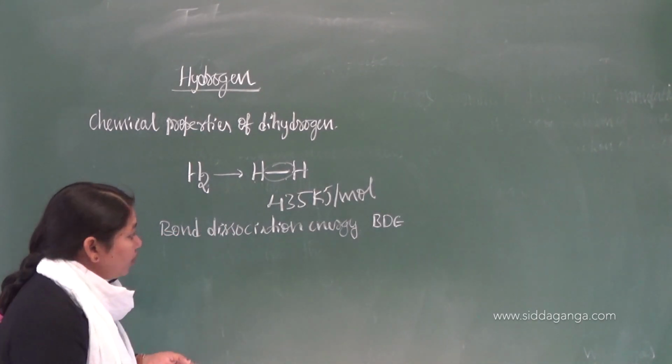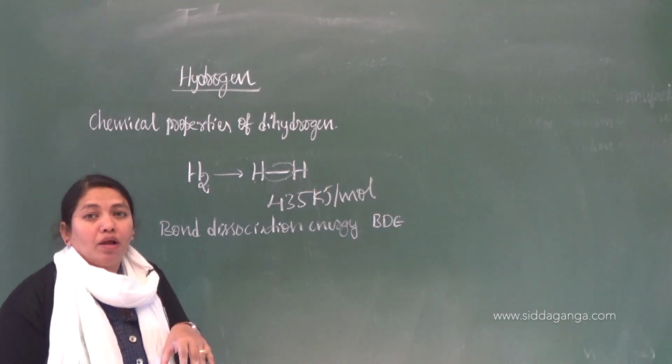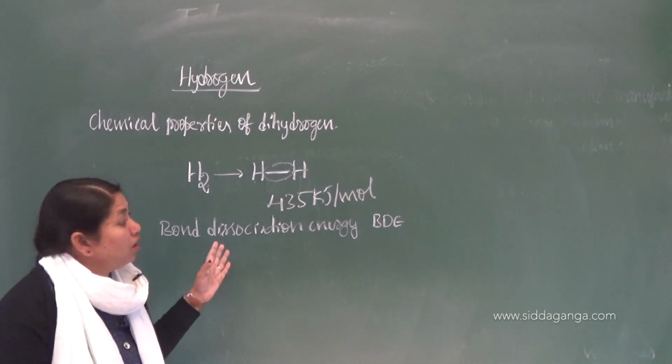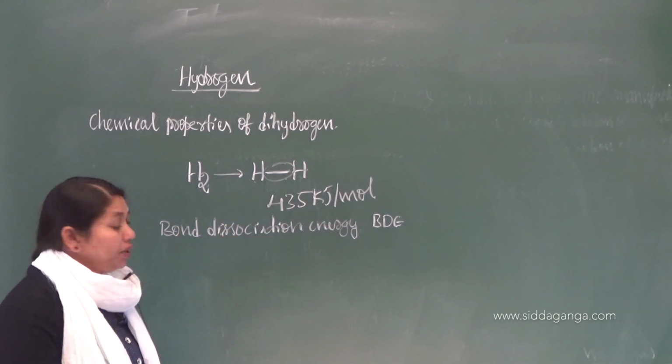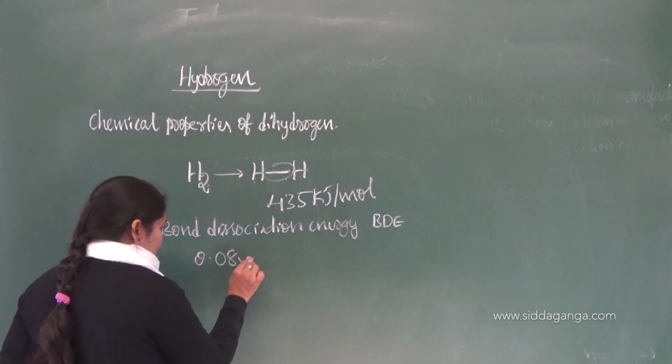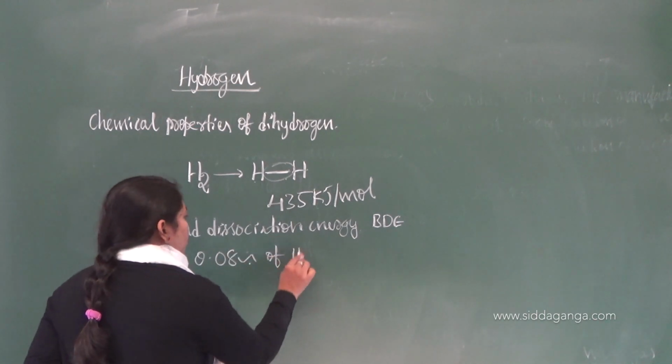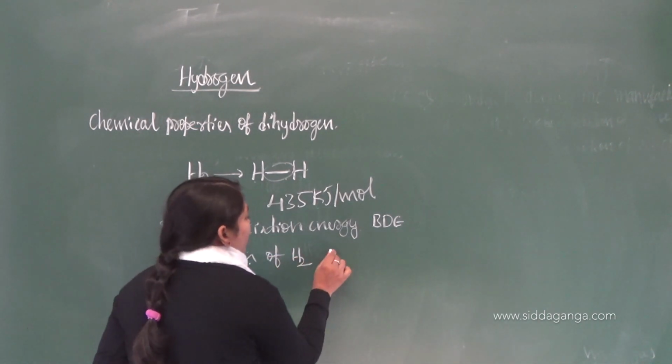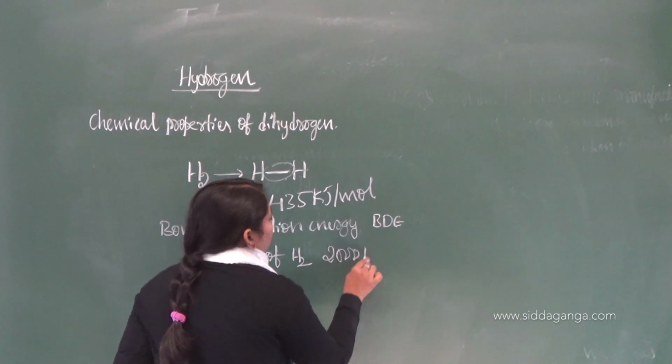So they have given one example to illustrate how hydrogen is involved in a chemical reaction. See, nearly 0.08% of hydrogen is involved in reaction at a temperature of 2000 Kelvin.